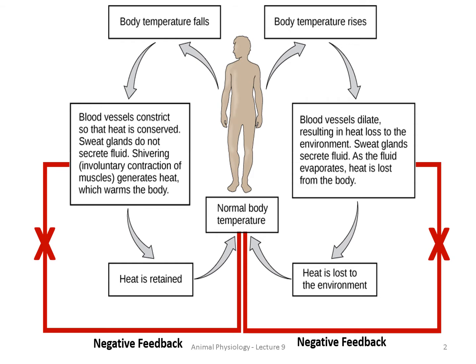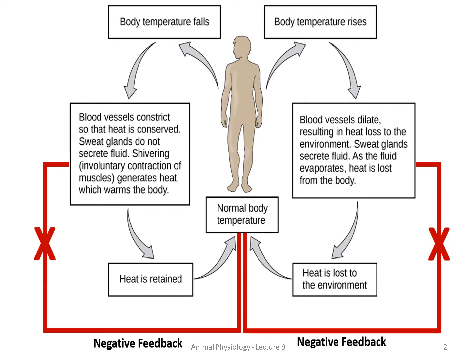See, now on seeing this picture, you can find out that our body temperature is maintained or balanced by a certain mechanism. When it rises, what is happening and how the lost heat is maintained, and when the body temperature falls, what is happening and how heat is retained.